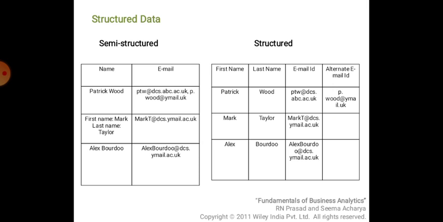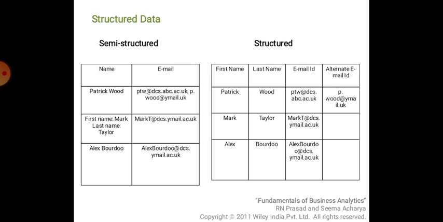We'll consider now semi-structured data and structured data. Just see, on the left side you have semi-structured data, on the right side you have structured data. When you compare, in the semi-structured data table there are two columns, one is name, another is email. In the structured data there are 5 columns, one is first name, second is last name, third is email ID and fourth is alternate email ID.